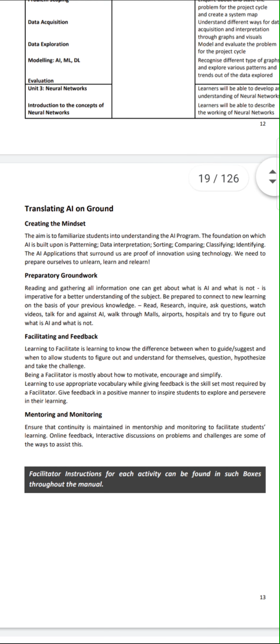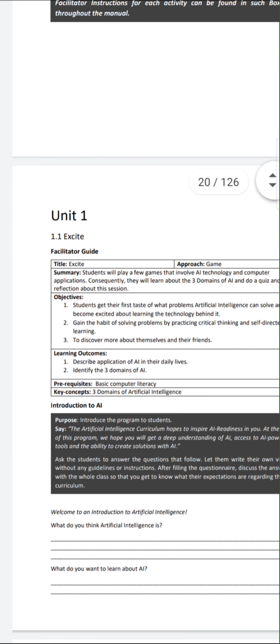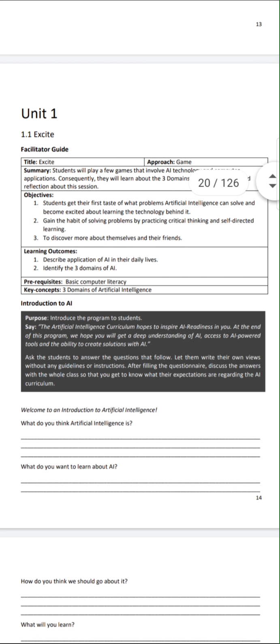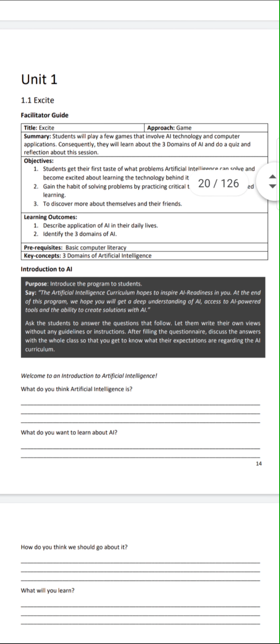We'll be learning one by one. So this is translating AI on ground, and this is the first chapter we will be learning about. So this is our unit 1. In this unit 1, as you can see, the first subunit is Excite.